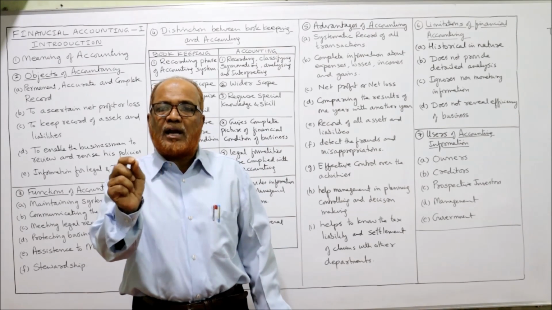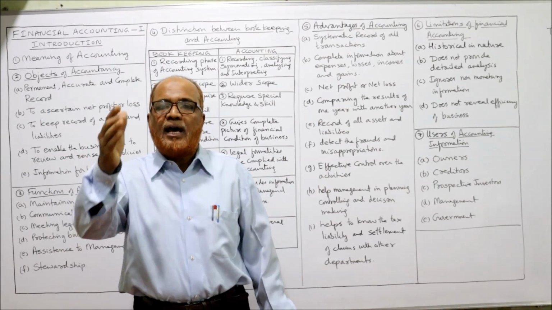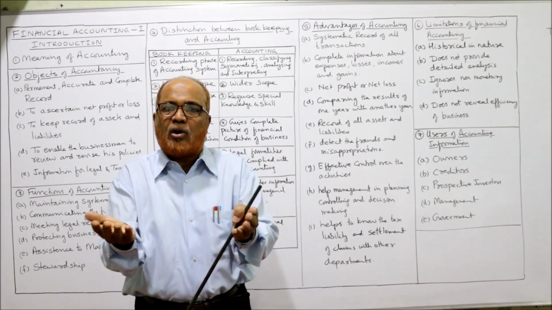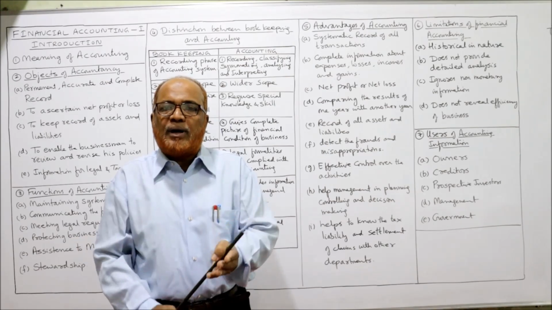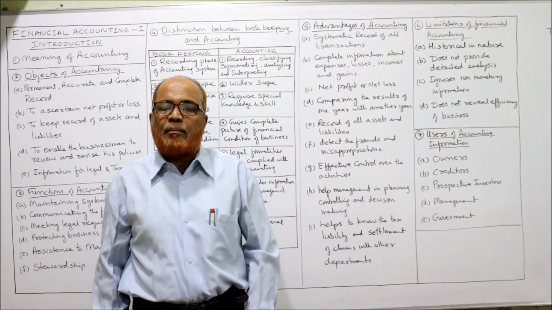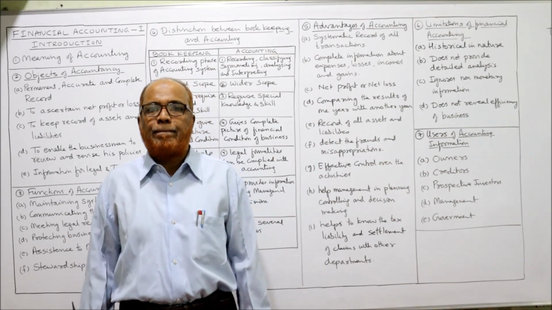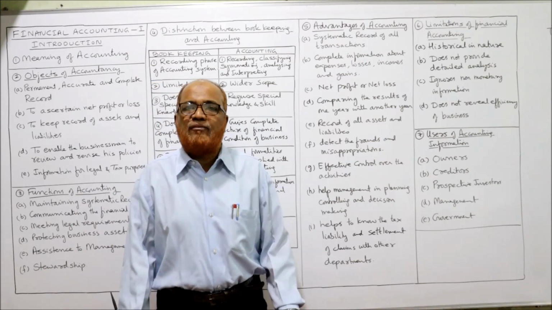Accounts will record all the transactions for the whole year. At the end of the year, the financial statements are prepared, profit and loss account, balance sheet, like that. But management cannot wait till the end of the year. Management requires information, reports every day, every now and then. But financial accounting will not provide the information.